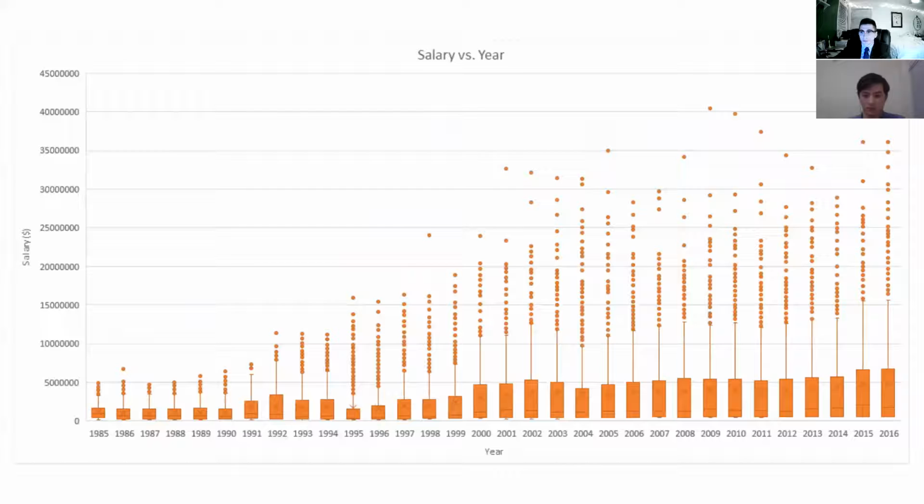Next, we'll look at salary versus year. You can see how high the upper echelon has gotten. Yes, the range has extended, but it really hasn't compared to the outliers at the upper end.